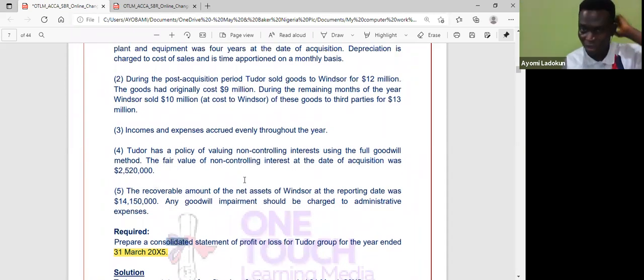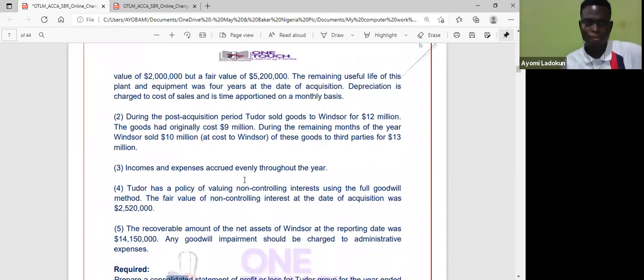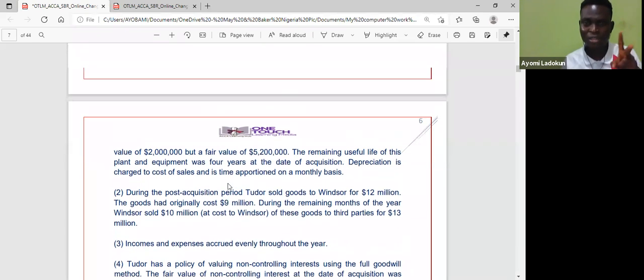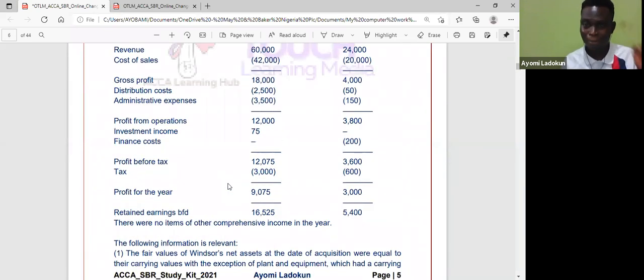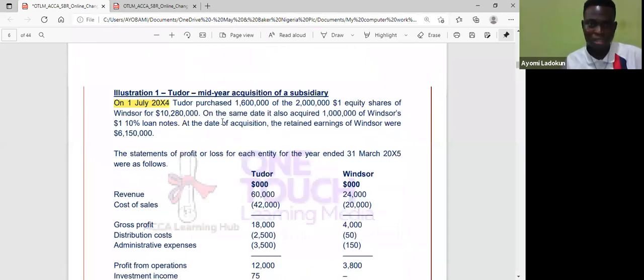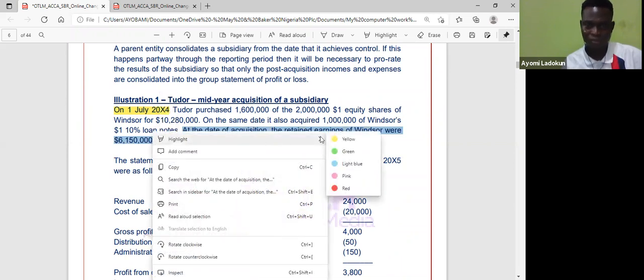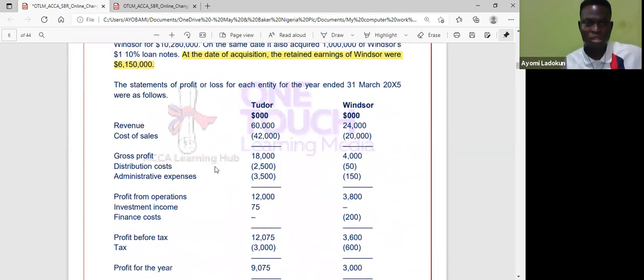Okay, so that's it. The only things that I'm going to explain here in more detail are the unrealized profits, because I can see some complications there. And the second one: how do I get my post and pre-acquisition? Now, he had already told me that at the date of acquisition, the retained earnings was this figure. Okay, so it was 6.1.